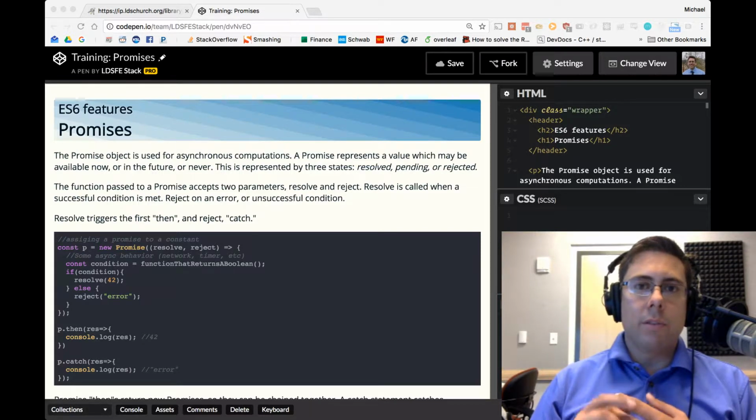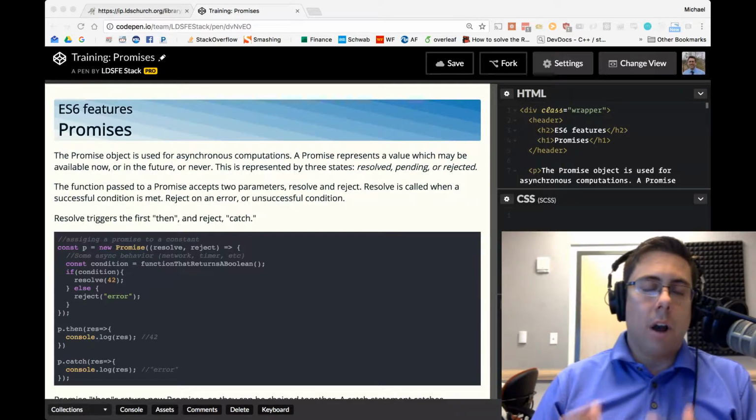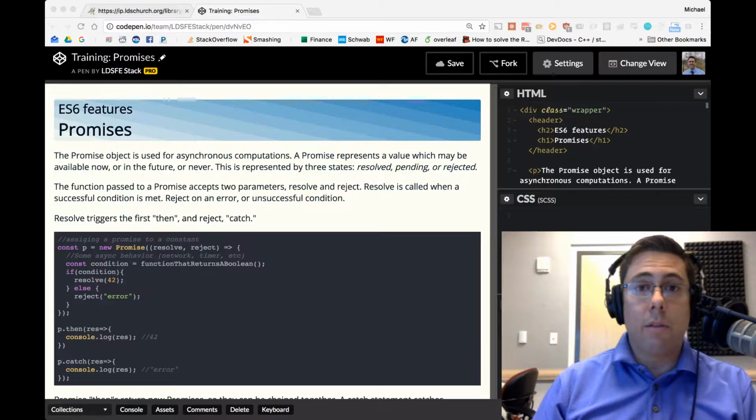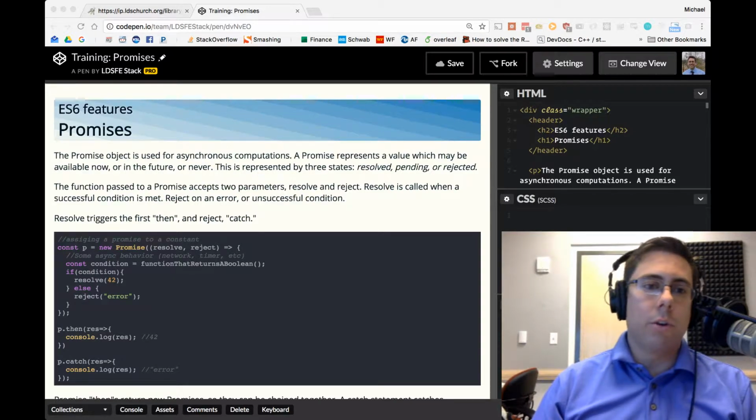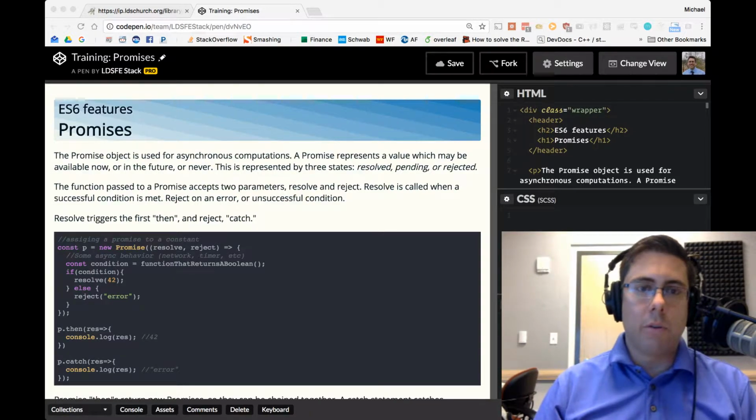And the way that these have been accommodated in the past has primarily been through the callback method, where you would pass a function into another function. When that asynchronous computation is done, that callback would be called. So promises are a new way of dealing with asynchronous computation.